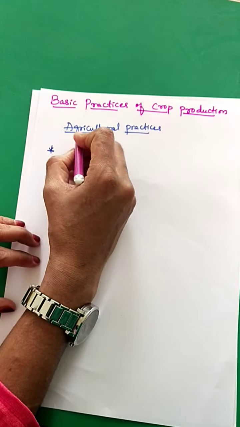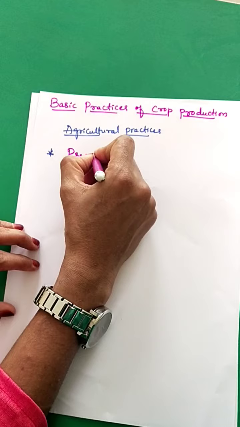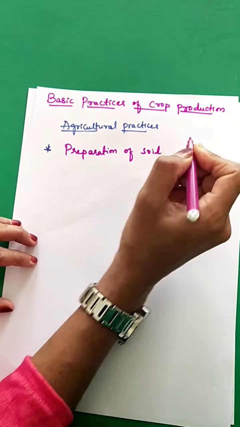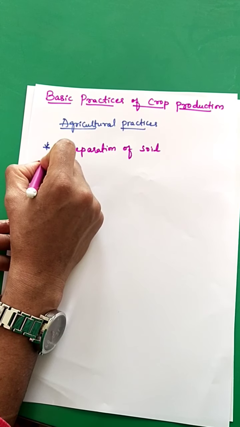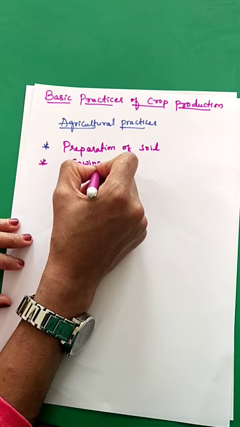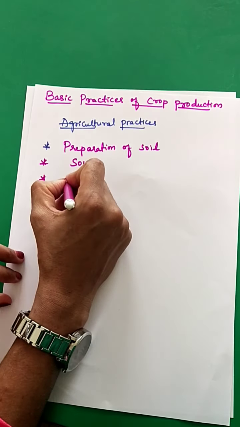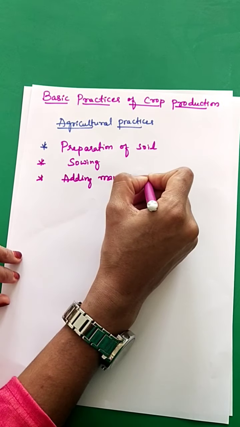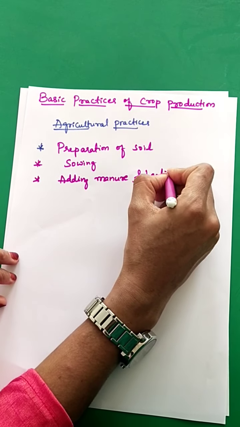So the first one is preparation of soil. This is the first step we have to follow. Next comes sowing. And then adding manure and fertilizers.